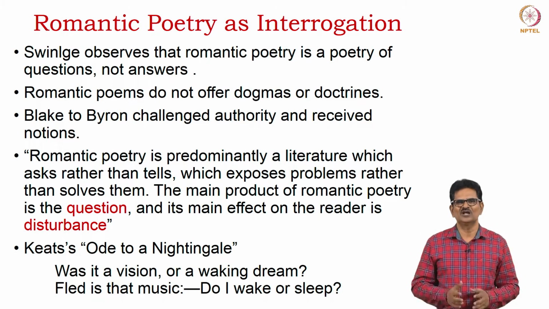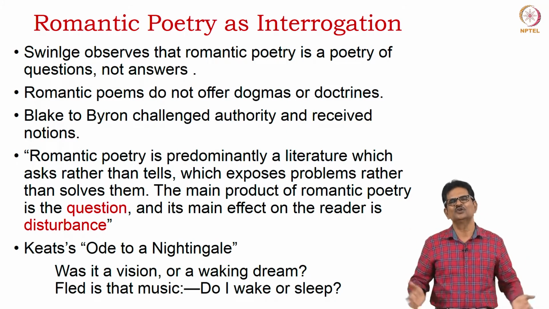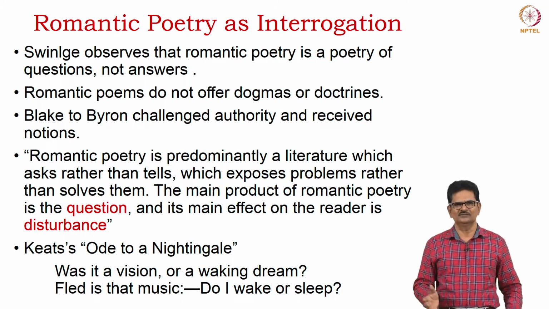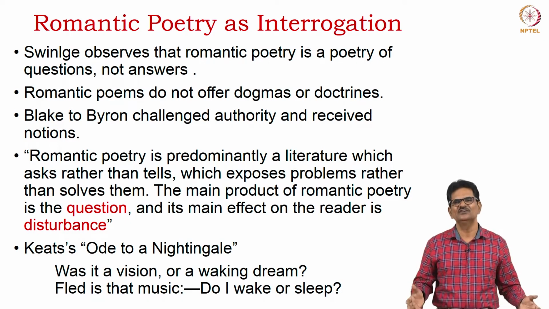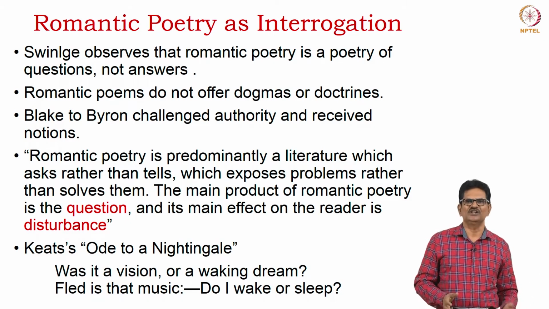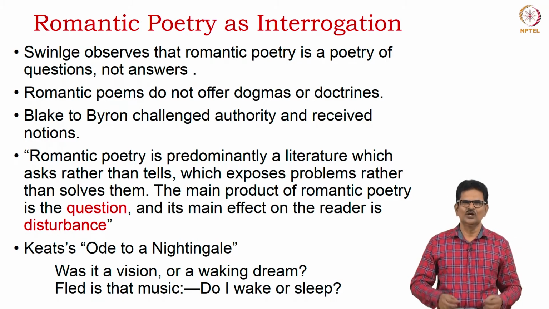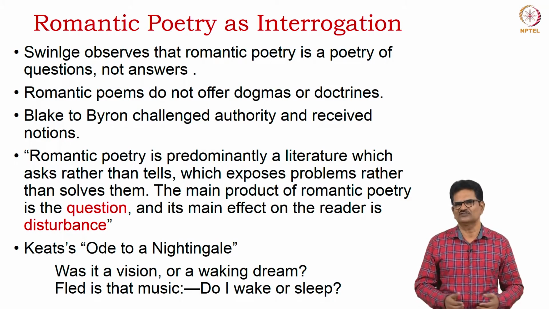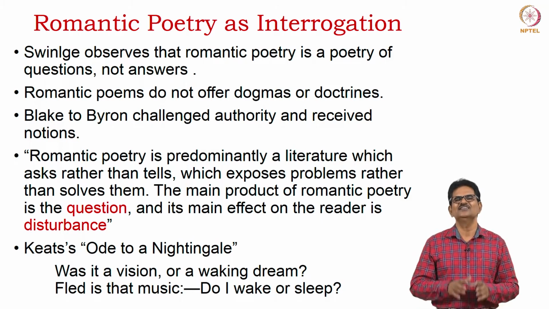Romantic poems do not offer dogmas or doctrines. In fact, they questioned the dogmas and doctrines of Britain and European society at that time. From Blake to Byron, all romantic poets challenged authority and received notions. Romantic poetry is predominantly a literature which asks rather than tells, which exposes problems rather than solves them. The main product of romantic poetry is a question, and its main effect on the reader is disturbance.